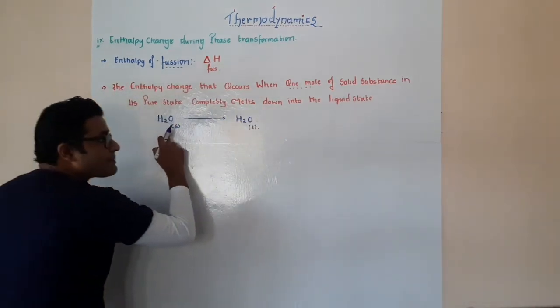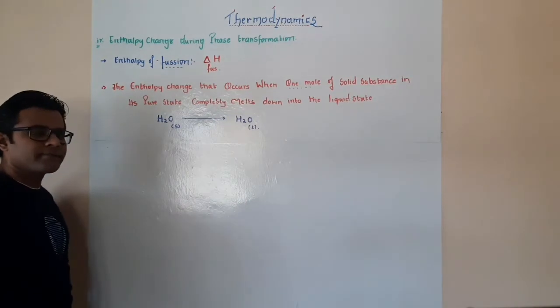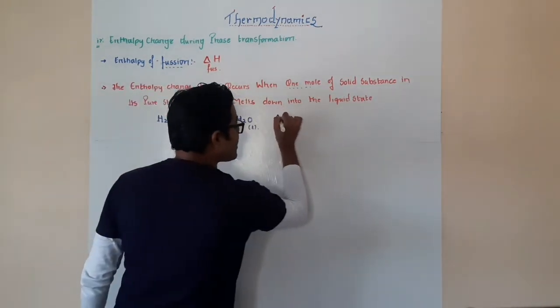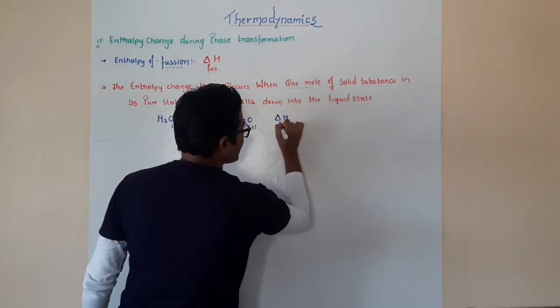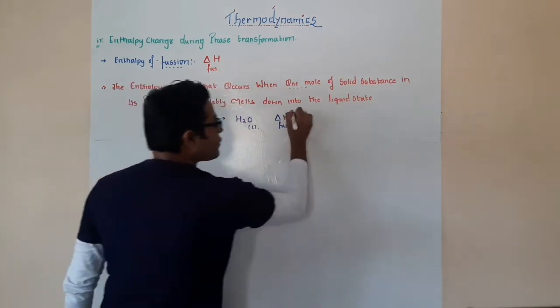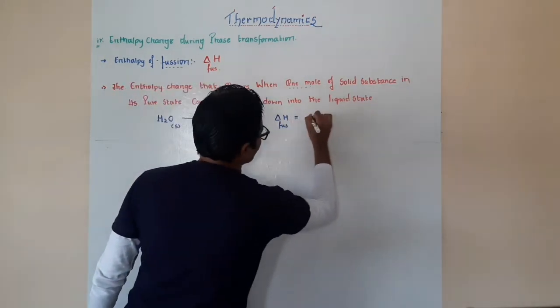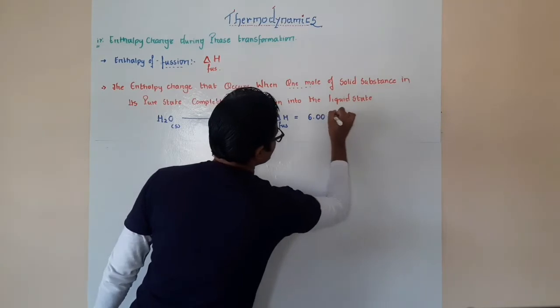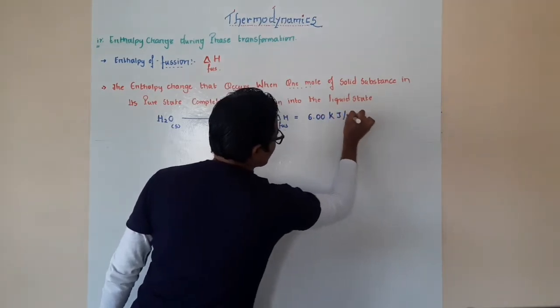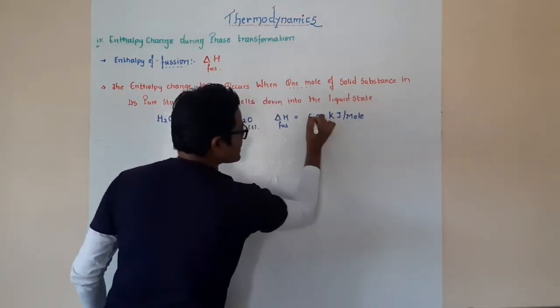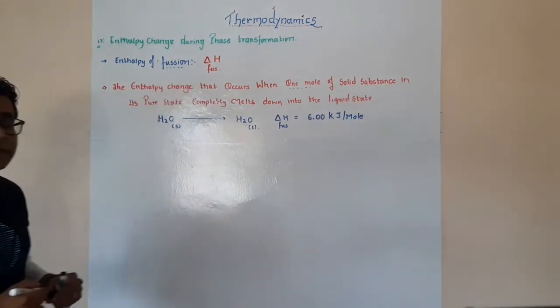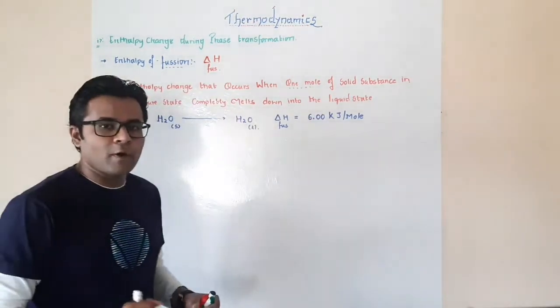So it is melting of this particular ice. When this melting of ice occurs, the enthalpy of fusion is going to be equal to 6 kilojoules per mole. I hope you can see that there is a dot over here. So it is 6 kilojoules per mole amount of energy.